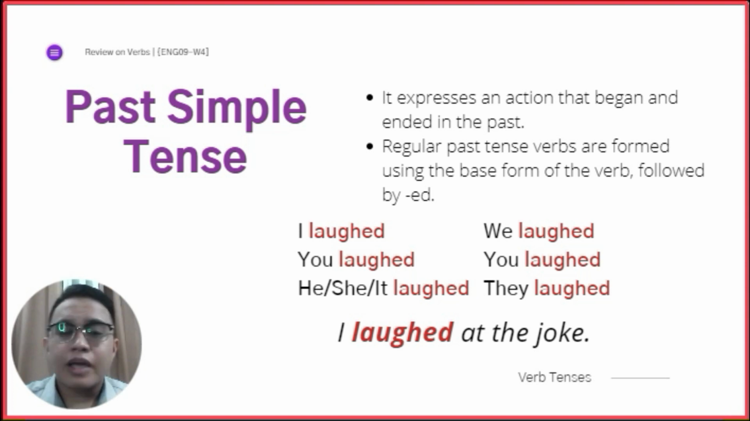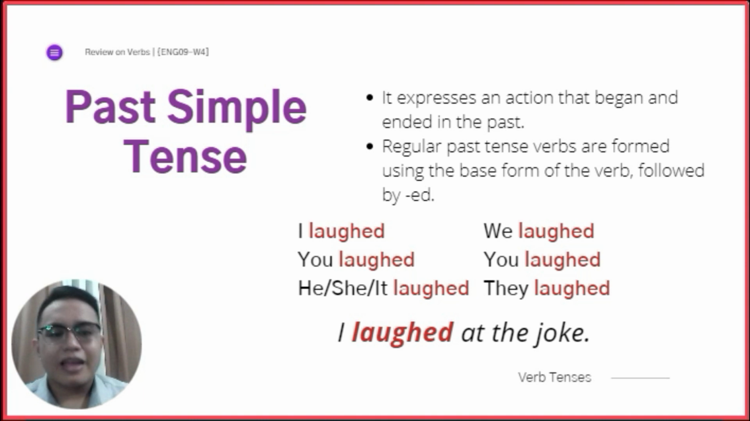Okay? And regular past tense verbs are formed using the base form of the verb followed by ed. So, laugh, for example, laugh, and then butangan natong ed. And then for all the persons, the same ra gyapon siya. I laughed, we laughed, you laughed, he or she or it laughed, they laughed. Our example, I laughed at the joke.